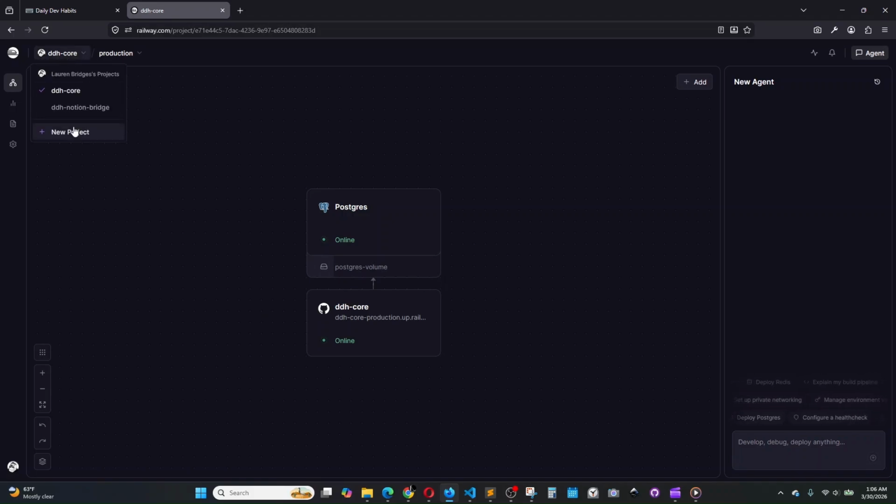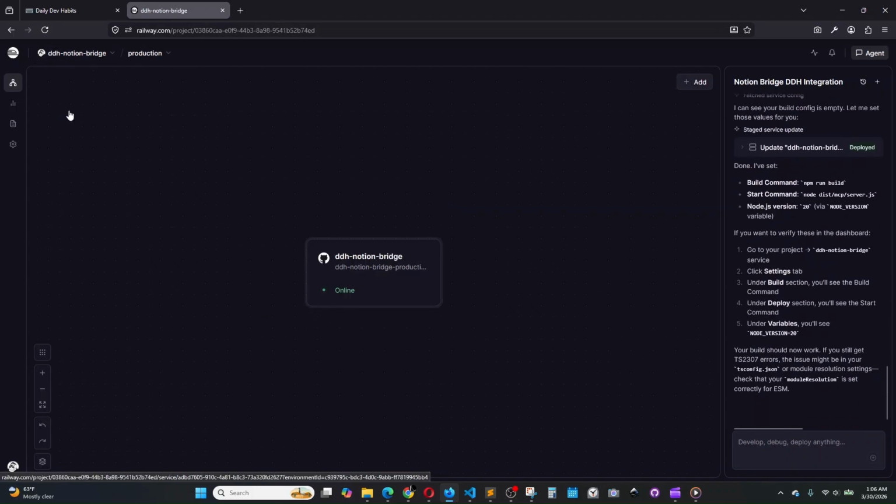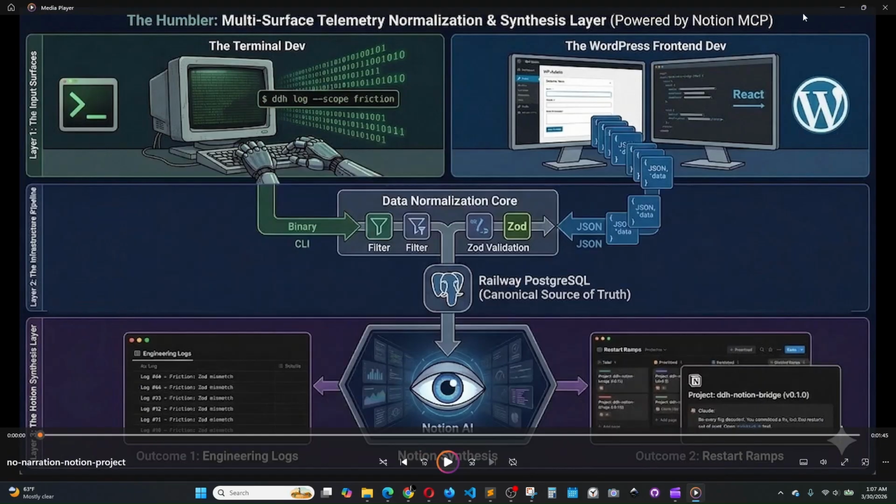And then we have the separate service for the DDH Notion bridge. This is running in Railway, but it's also running on the Mac Mini locally for Claude. So Claude can connect with the Notion database and write new restart ramps.